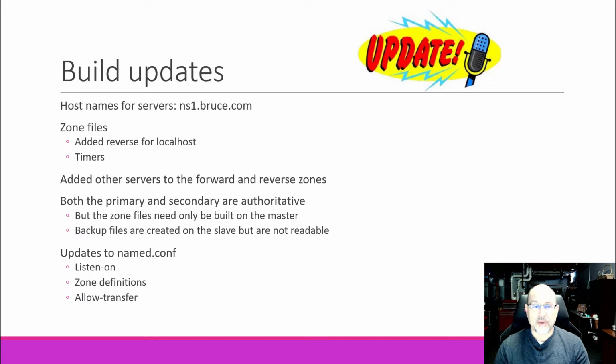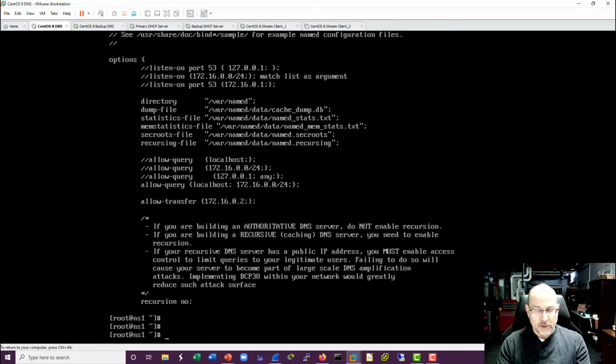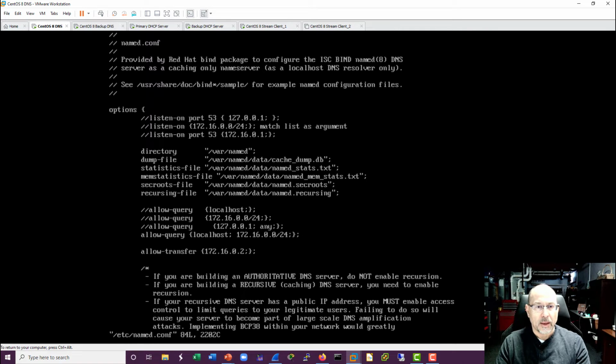Okay, so we've got a couple of updates to the named.config. I did some modifications to the listen on ports. We've got additional zone definitions, and then we've got allow transfer. All right, so let's take a look at that. So let's actually go into the file. And I put these three here.